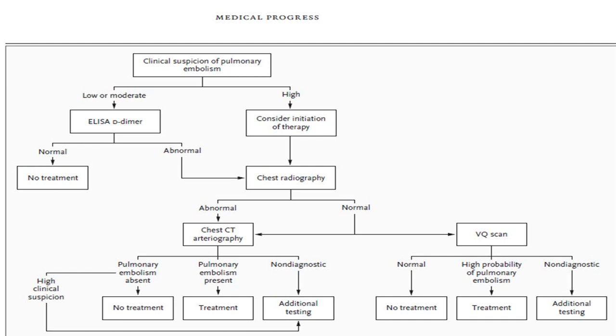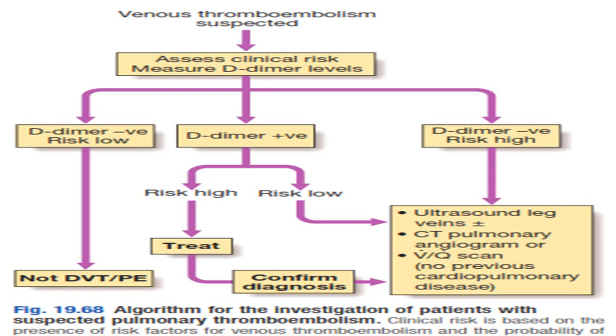You can go through these at your leisure: the D-dimer study, then an X-ray chest, and a VQ scan can be done. So D-dimer is very important to suspect and rule out. If D-dimer is negative, or we call it a low score, then the risk is very low. You can observe, or you can say there is less chance of pulmonary embolism.